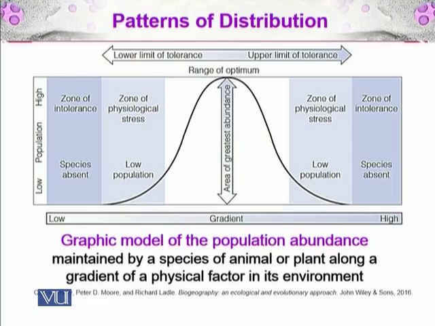This gives a bell-shaped curve, and the range of optimum contains the maximum population of that organism.